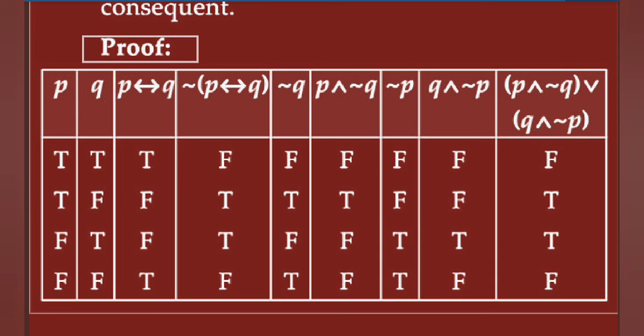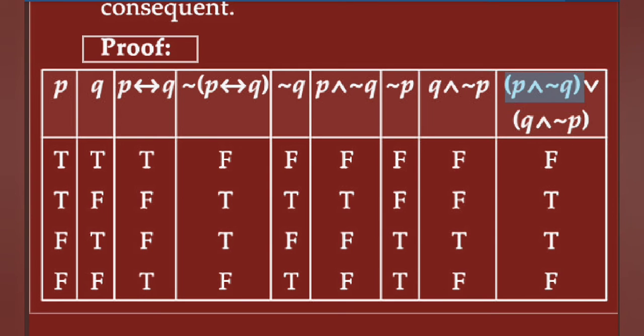Q and negation P means the statement Q and the negation P column. Opposite here, conjunction is used. This means T and F is F, F and F is F, T and T is T, write it down, and F and T is F.